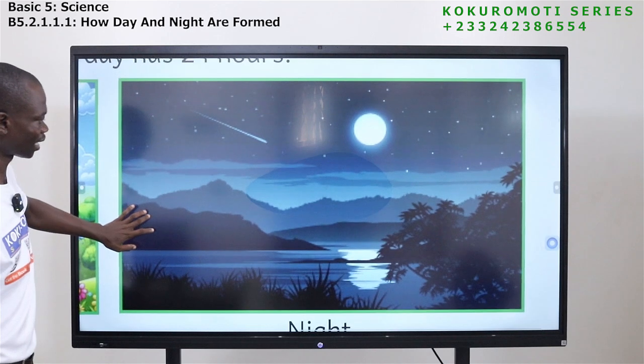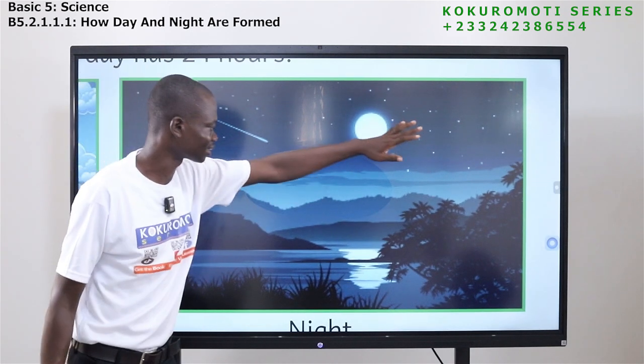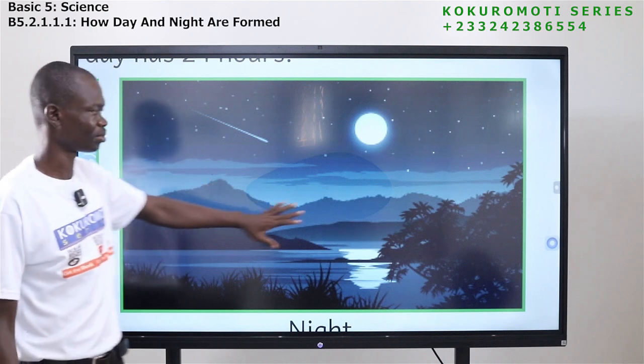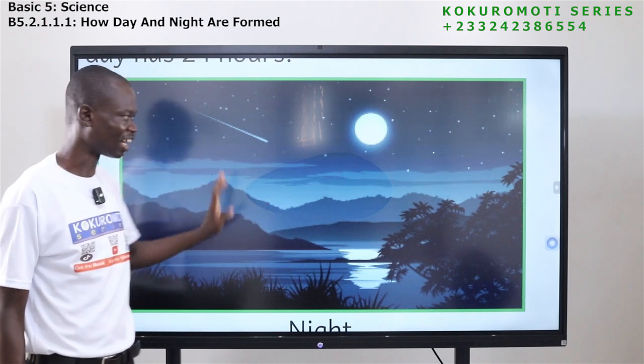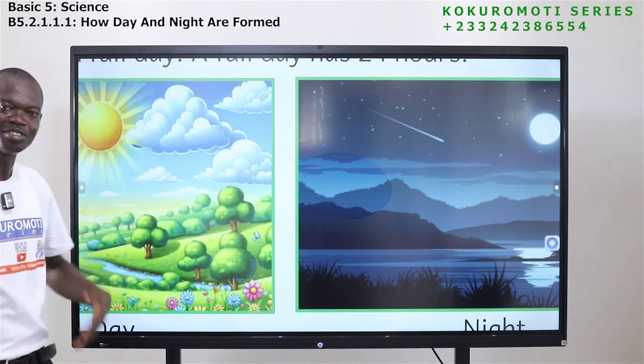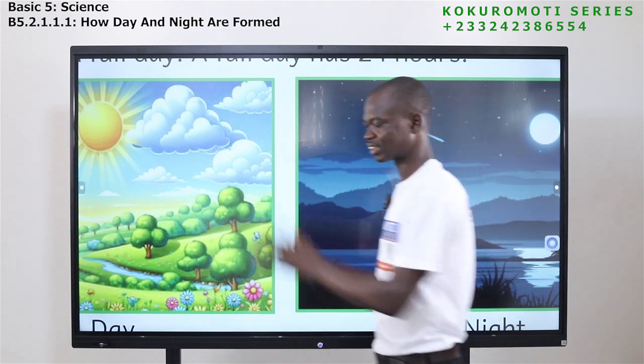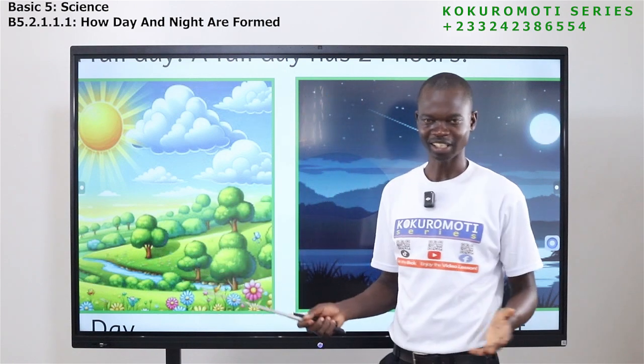Now this is night. In the night, we don't see the sun. This is the moon, and these are the stars. Have you seen it? See, the place is dark. Now, this is night, this is day. We are looking at what brings about night and what brings about day. That is what we are looking at today.